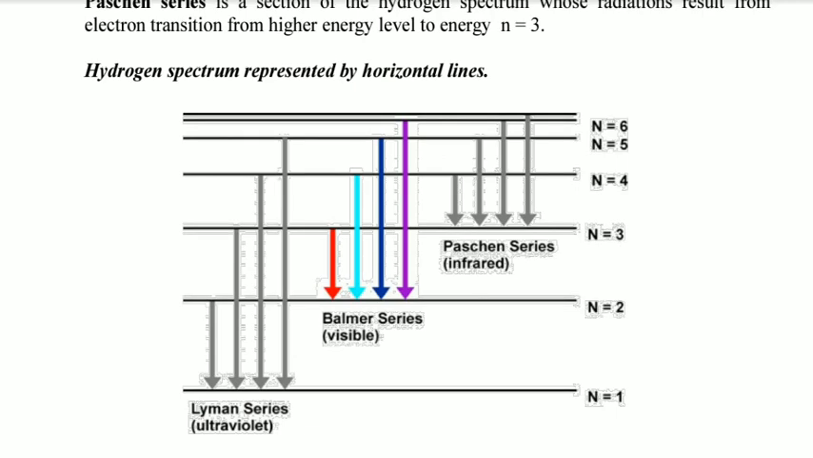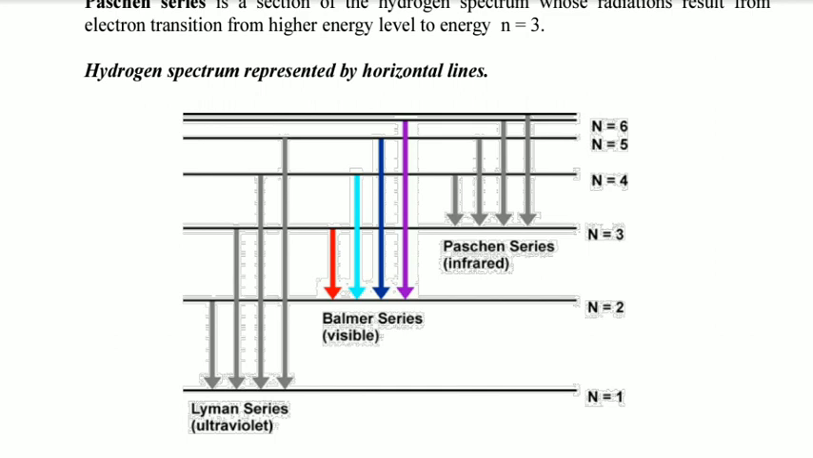So now, the first line is the electron falling from N3 to N2. The second line is the electron falling from N4 to N2. I hope everybody remembers what I've done here. I'm repeating. The first line is the electron falling from N3 to N2. The second line, electron falling from N4 to N2, and the third line from N5 to N2.